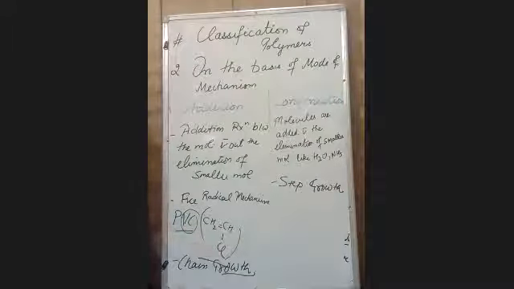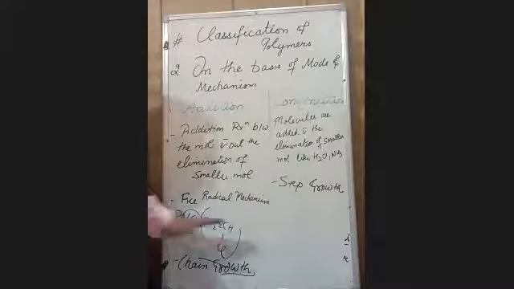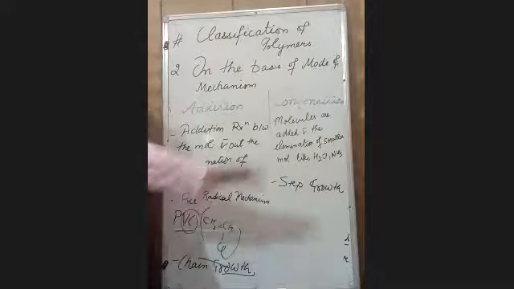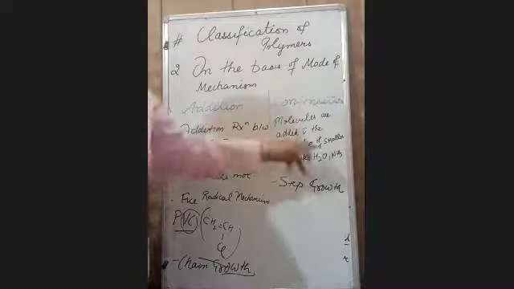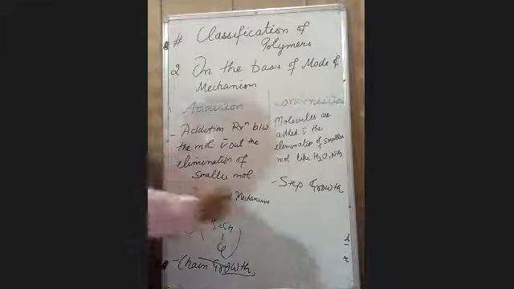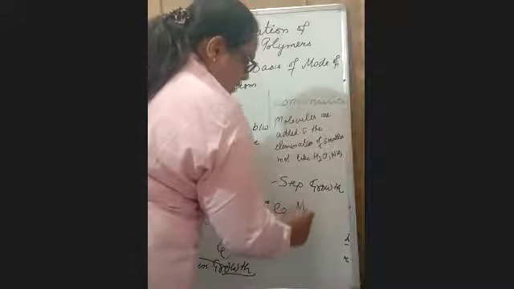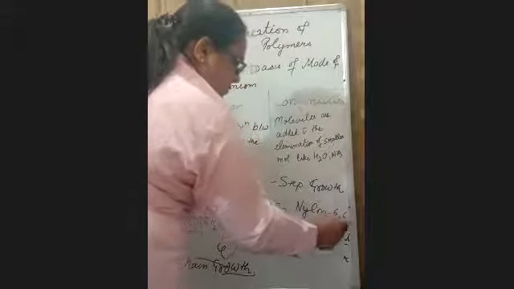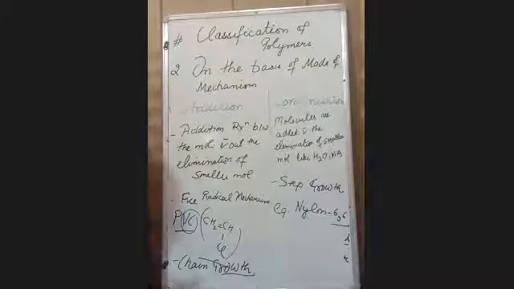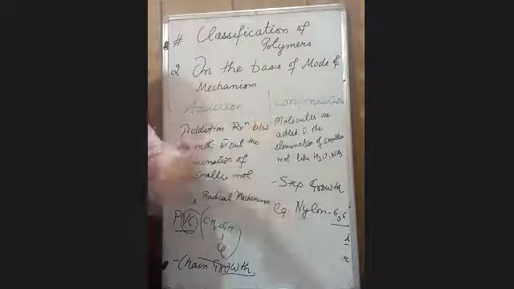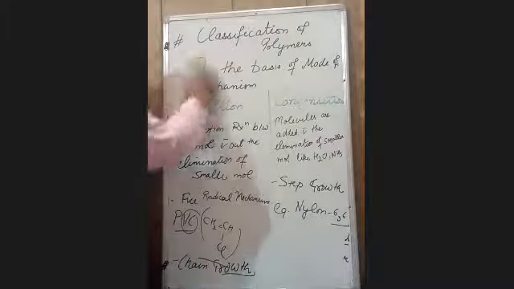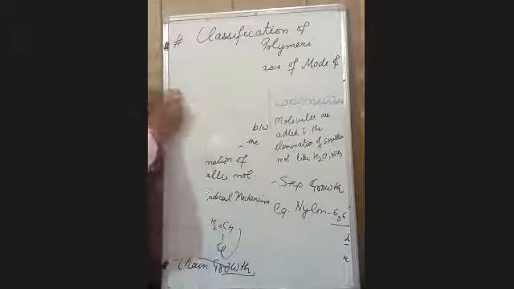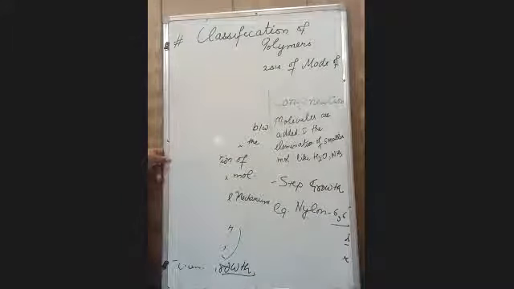Because in this, we are growing the chain just by adding the monomers at the end of the chain. In this, the chain is growing, but in this, the reaction is occurring in a stepwise manner with the elimination of smaller molecules. The common example for this is nylon 6,6. We will discuss its uses and its monomers in detail in other lectures. So this is the second mode of classification of polymers. It is on the mode of polymer mechanism.